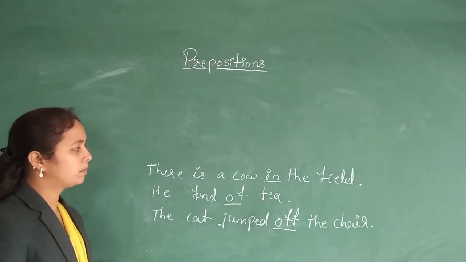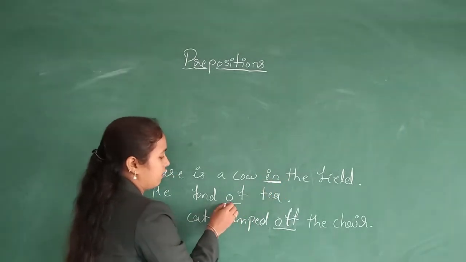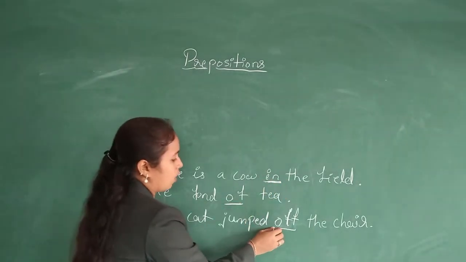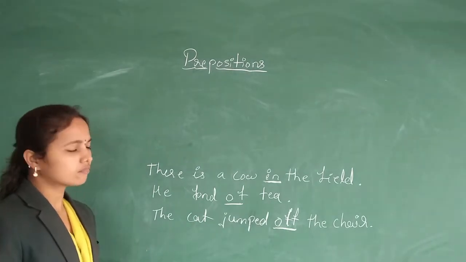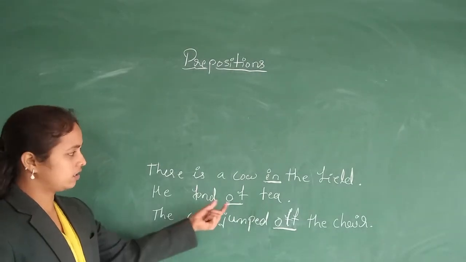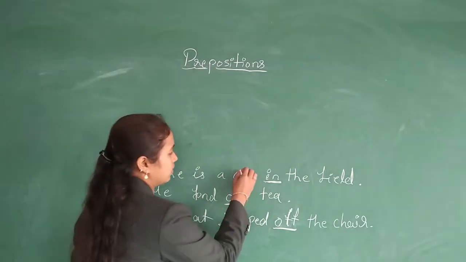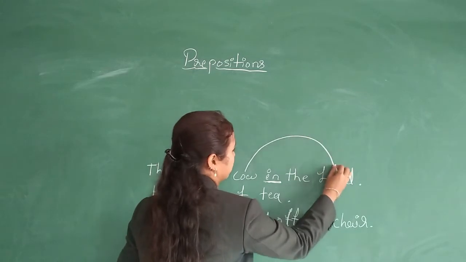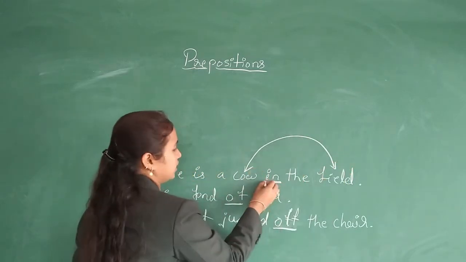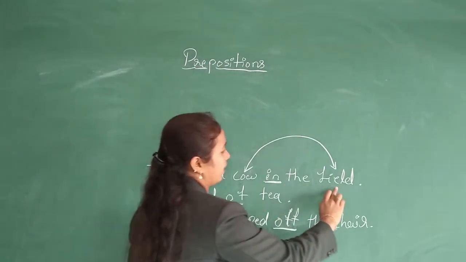Here in this sentence I have underlined in. Next, here I have underlined of. Then here, of. So what do these words show? These words are showing the relationship between this and this. Here, in is showing the relationship between the cow and field.